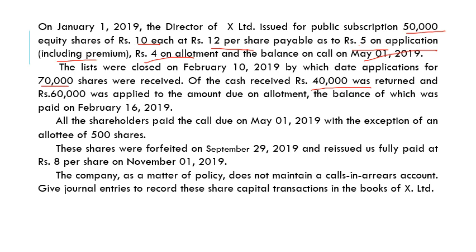The balance of which was paid on February 16, 2019. All the shareholders paid the call due on May 1st, 2019, with the exception of an allottee of 500 shares. So there are calls in arrear on 500 shares on the final call. That is to be adjusted while doing this problem. And these shares were forfeited on September 29, 2019 and reissued fully paid up at rupees 8. So these shares were reissued at a discount.